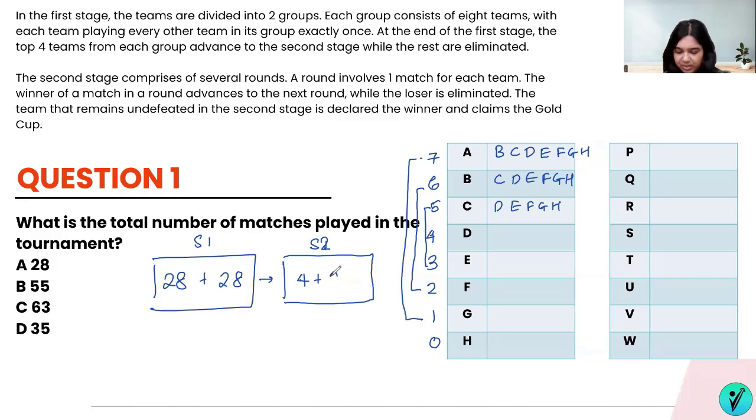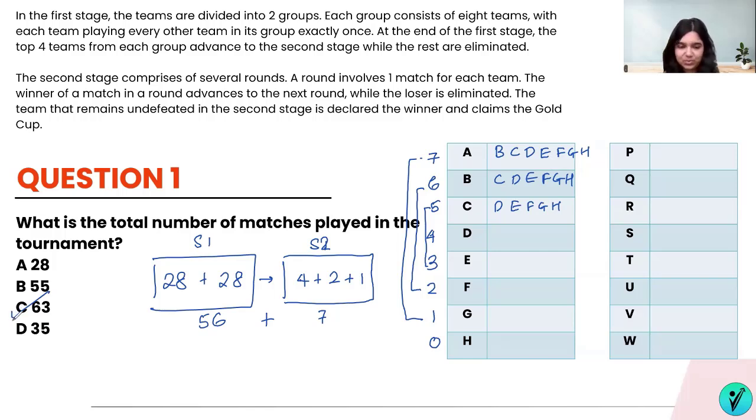Then there will be 2 matches between the 4 semi-finalists, and there will be one final match, which gives you a total of 7 in stage 2. So we have 56 in stage 1 plus 7 matches in stage 2. That gives us a total of 63 matches in the entire tournament.